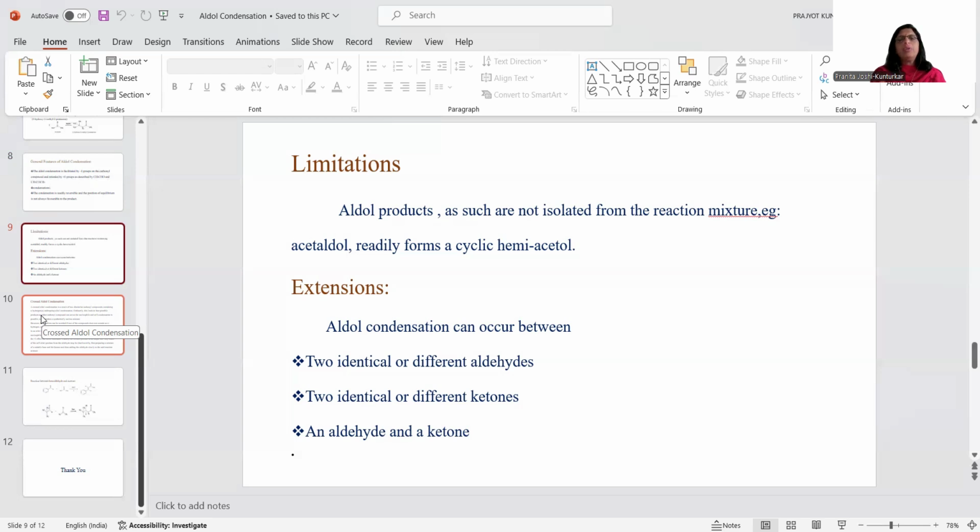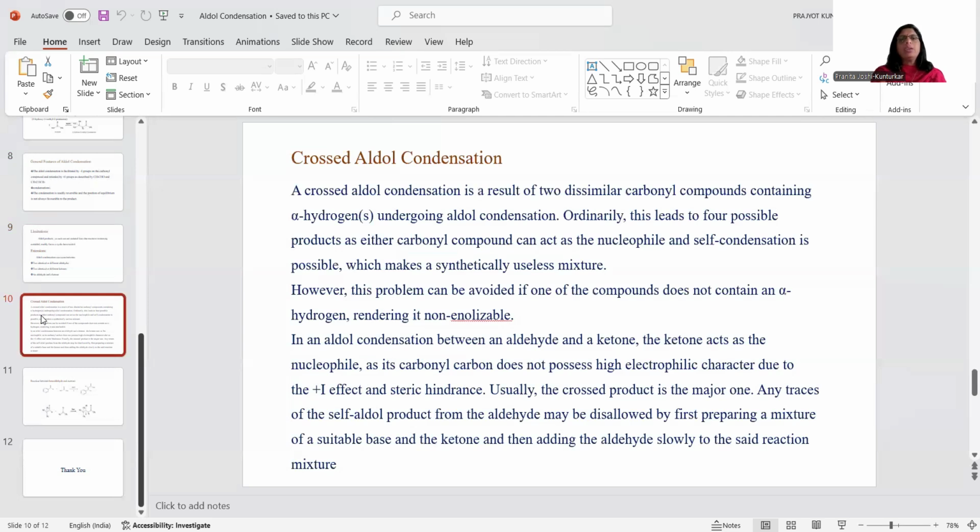But when the reaction is carried out between two different ketones or aldehydes, this reaction is known as cross aldol condensation reaction. A cross aldol condensation is a result of two dissimilar carbonyl compounds containing alpha hydrogen undergoing aldol condensation reaction. Such a reaction also has very little value. The reason is that ordinarily this leads to four possible products, as either carbonyl compound can act as nucleophile and self-condensation is possible, which makes a synthetically useless mixture.